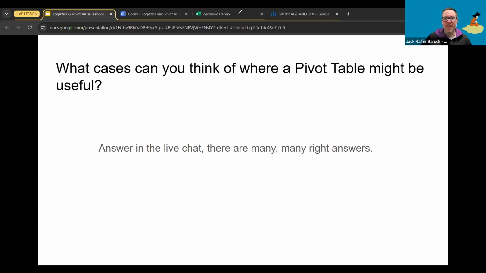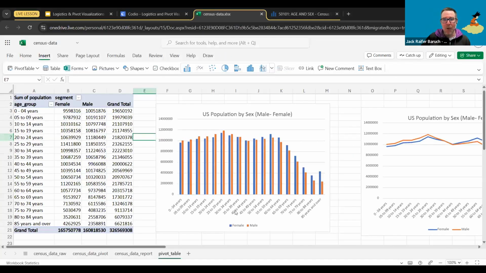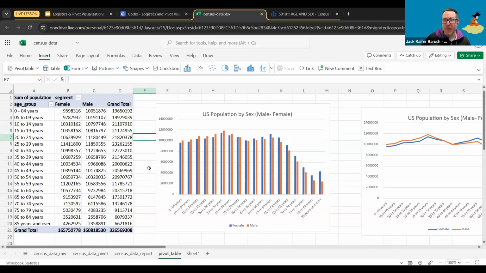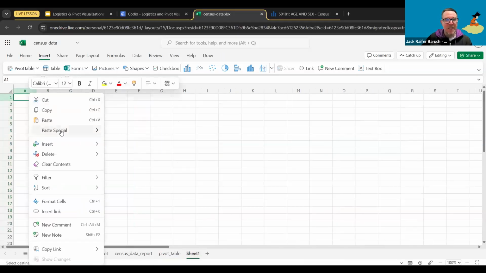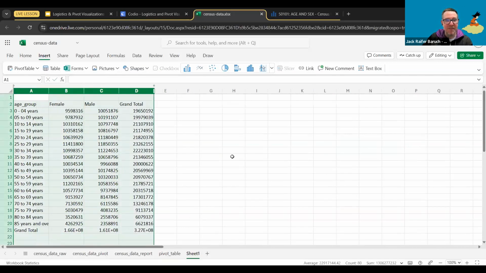By the way, and before I forget this one, we had this wonderful question about what happens if I needed to create a pivot table and I needed to change information in that pivot table. Well, we can do it. So this is what we're going to do. We can take this whole pivot table. I'm going to copy it. I'm going to go to another worksheet. I'm going to go to paste special, and I'm going to paste the values only. Okay. So now, of course, I lose my filters, which is a bummer. But at the same time, now I can actually do whatever I want with this information.